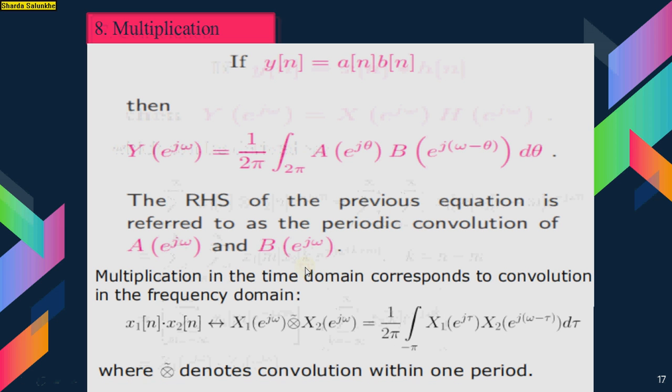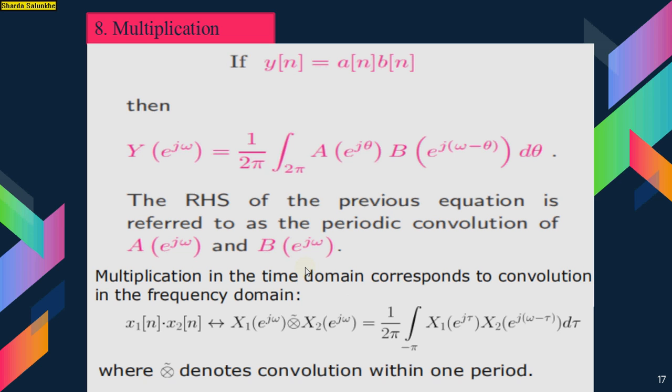Multiplication: if y of n is equal to a of n into b of n, then Y of e raised to j omega, that is the DTFT, is equal to 1 by 2 pi integration over the period 2 pi A of e raised to j theta into B of e raised to j omega minus theta d theta.